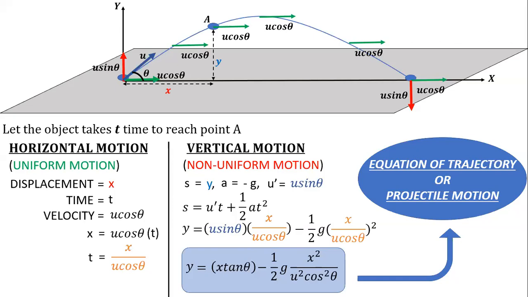Sir, but why only at 45 degrees will it not come back? Because during that time, the horizontal and vertical components will be the same, u by root 2. If the components are the same, and the gravity is also the same vertically and horizontally, then the motion will continue forever. Yeah, it will continue forever.